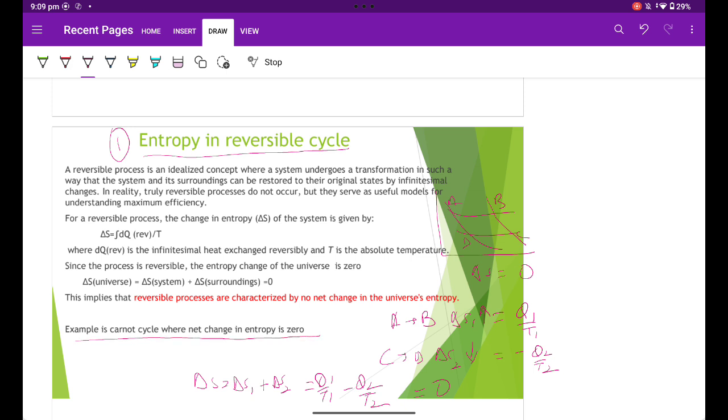A reversible process is an idealized concept where a system undergoes a transformation in such a way that the system and its surroundings can be restored to their original state by infinitesimal changes. For a reversible process, delta S is equal to dQ by T, where T is the absolute temperature, and delta S of the universe, system plus surroundings, is equal to 0. The Carnot cycle is a simple example we saw, where the net change in entropy comes out to be 0.